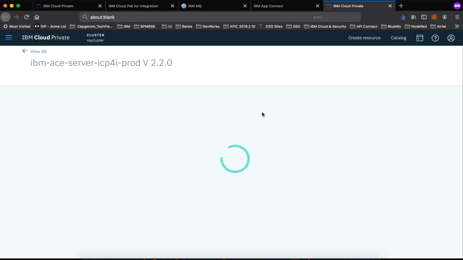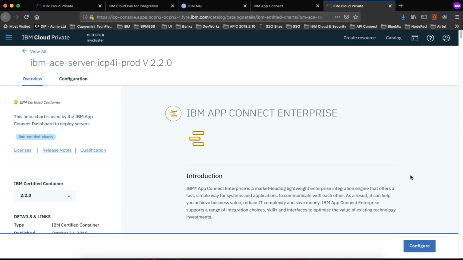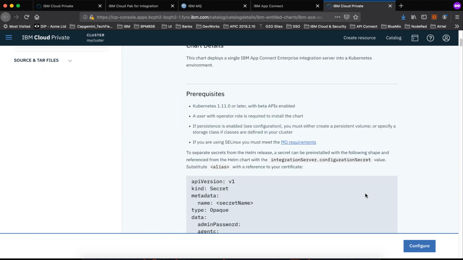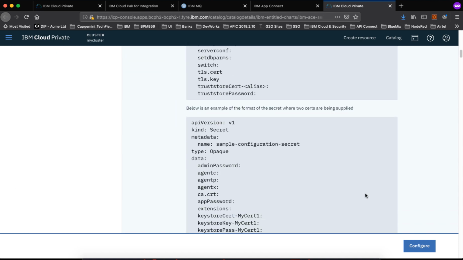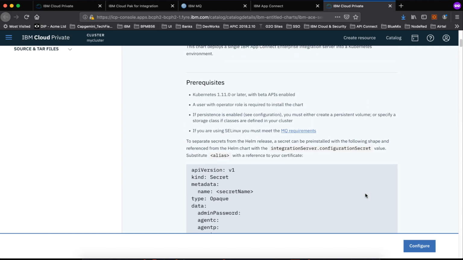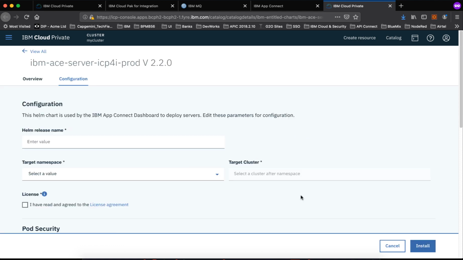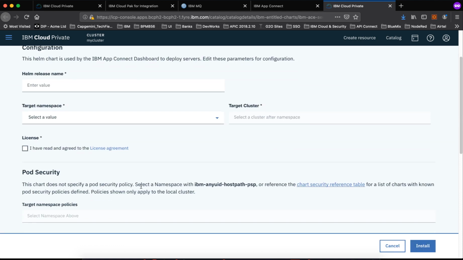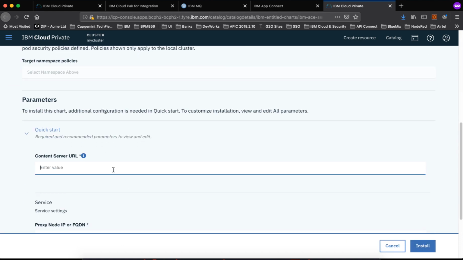It will take you to the Helm release of a server. And I suggest you ensure you have all the prerequisites in place. So before we lose the content server URL, let us paste that. This is the content server URL that we copied from there.